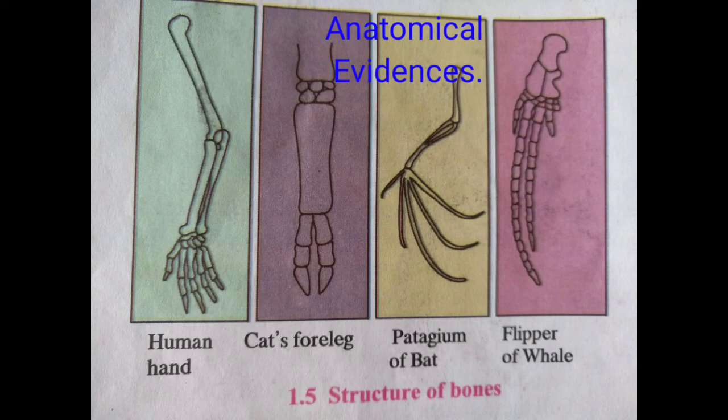If you look carefully at the picture of a human hand, a cat's 4 legs, the patagium of a bat and the flipper of a whale, these organs perform different functions, but they show similarity in the structure of bones and bony joints.